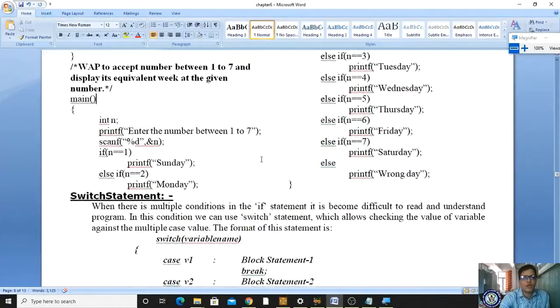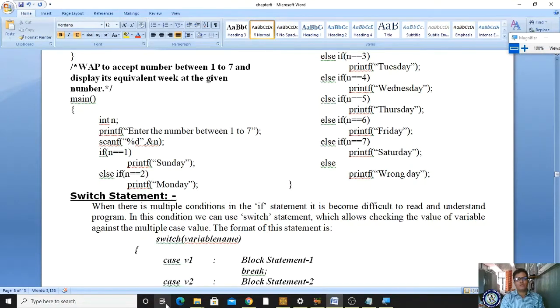Okay, now we are moving to the switch case statement. Next our concept is switch case statement. Switch case statement is also a multi-way decision making statement, which means it is an alternative to the if else if statement.